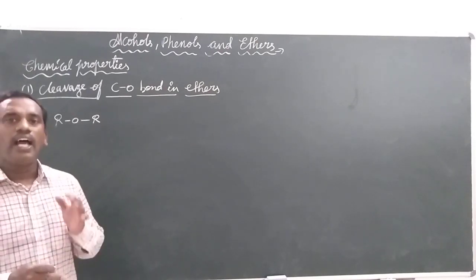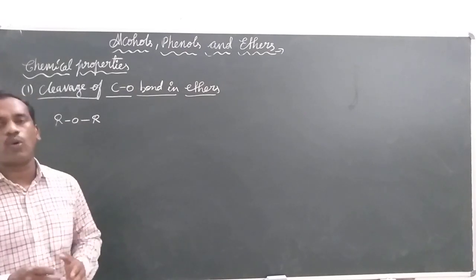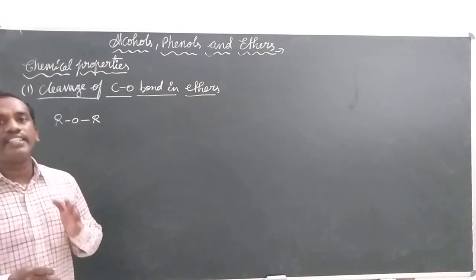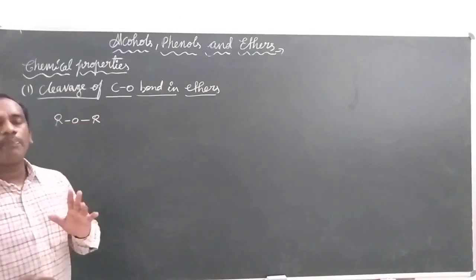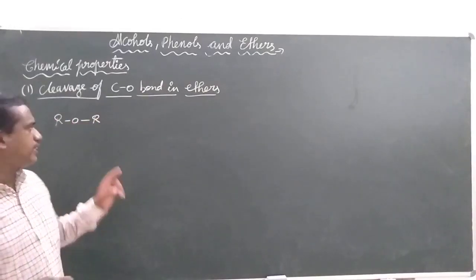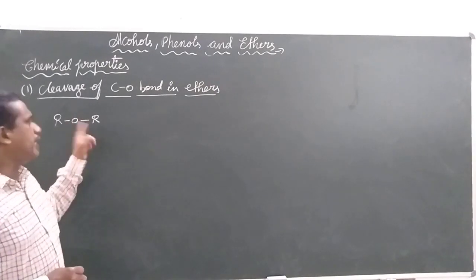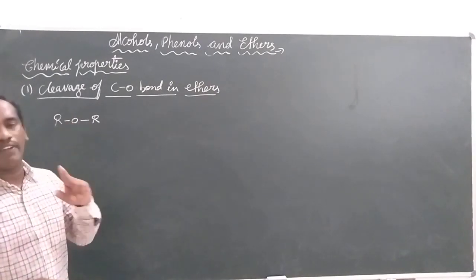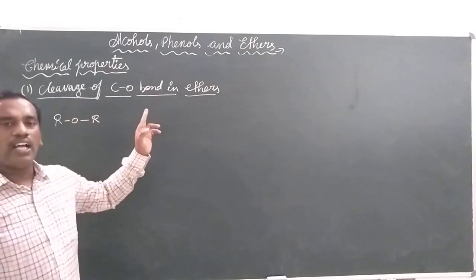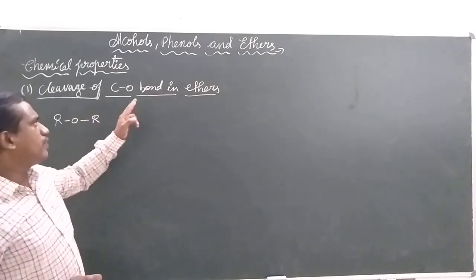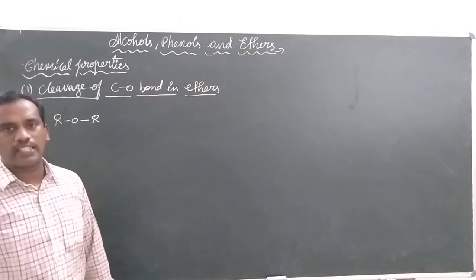In ethers, ROR, the bond between oxygen and carbon will be cleaved. So we are going to discuss the cleavage of the C-O bond in ethers.